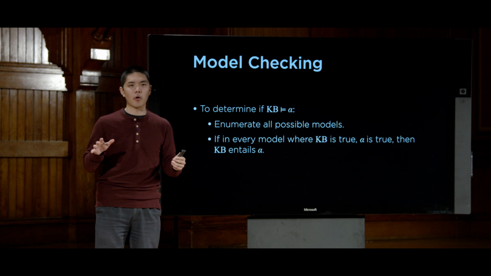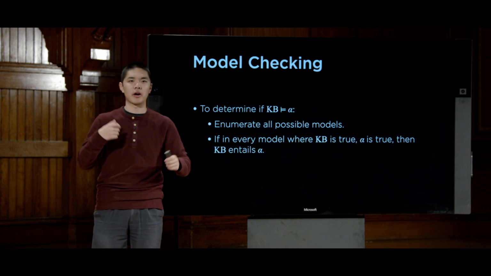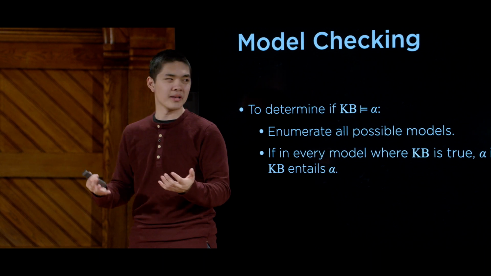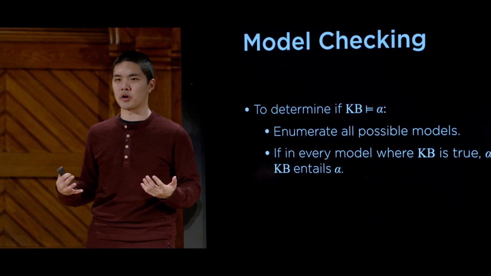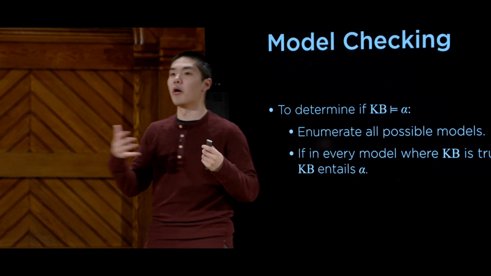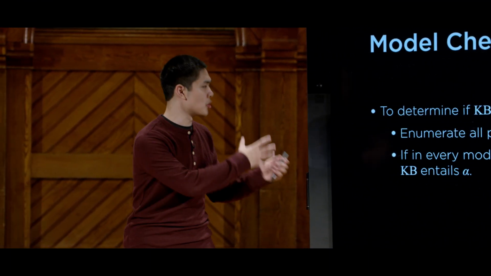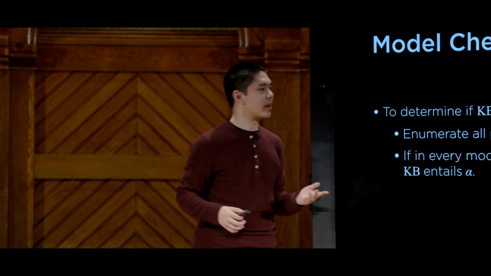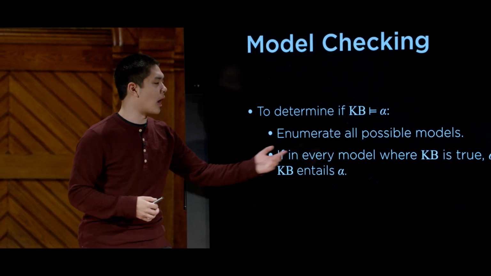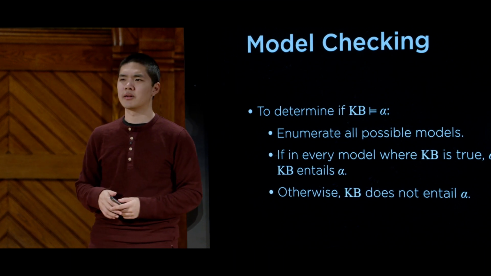So let's take a closer look at that sentence and try and figure out what it actually means. If we know that in every model, in other words, in every possible world, no matter what assignment of true and false to variables you give, whenever our knowledge is true, what we know to be true is true, this query alpha is also true, well, then it stands to reason that as long as our knowledge base is true, then alpha must also be true. And so this is going to form the foundation of our model checking algorithm. We're going to enumerate all of the possible worlds and ask ourselves, whenever the knowledge base is true, is alpha true? And if that's the case, then we know alpha to be true. And otherwise, there is no entailment. Our knowledge base does not entail alpha.